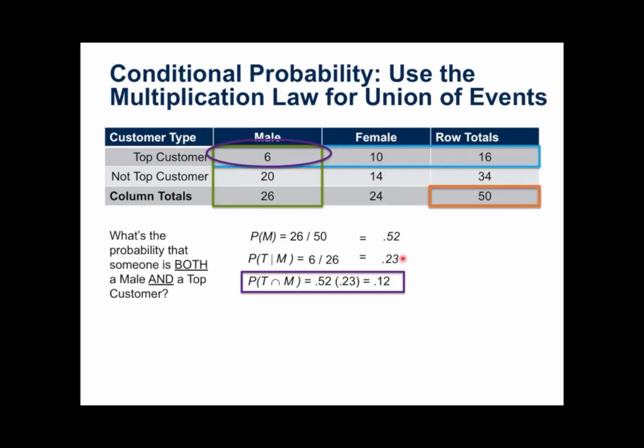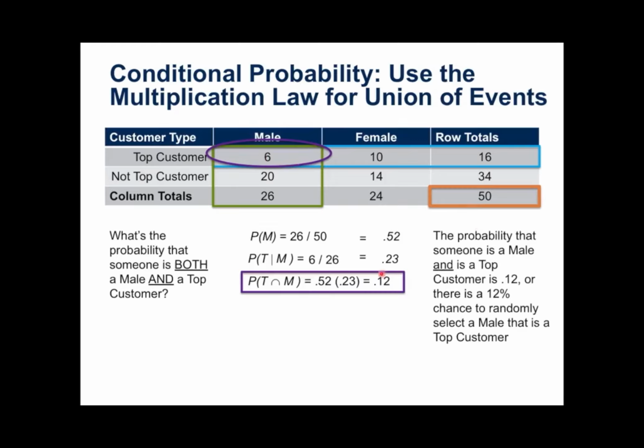But what's interesting now is this is a new way of looking at the intersection. So the probability of being a top customer intersection male, you can multiply these two things together. 0.52 and 0.23 is 0.12. Now, some of you are going to say, wow, that was a lot of work to get to something that I could really intuitively see. The 6 out of 50 was the same calculation that we got earlier. It gave us, I think, the same value as the intersection. The probability that someone is a male and is a top customer is 0.12, or 12%.